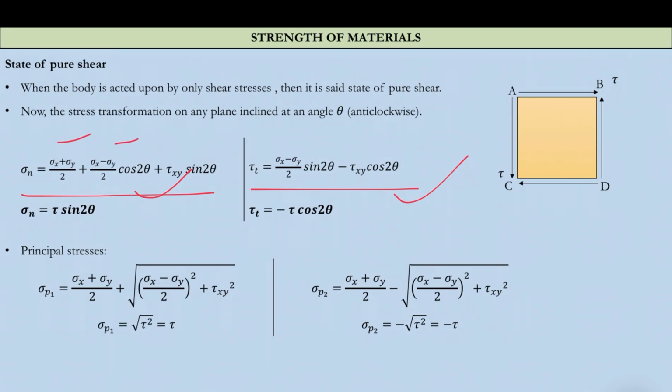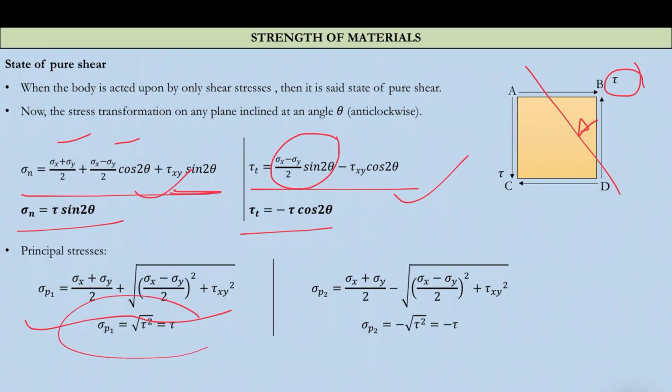Since sigma x and sigma y are 0, the first two terms become 0 here, and only tau xy is given as tau. So it is tau sine 2 theta, and here this term becomes 0, so this is minus tau cos 2 theta, at any angle theta from vertical. Now let us calculate the principal stresses. The principal stress equation is this. We put sigma x and sigma y as 0. So sigma p1 is plus tau, which is tensile, and the minimum principal stress is minus tau, which is compressive. The magnitude is the same, but the sign is opposite.